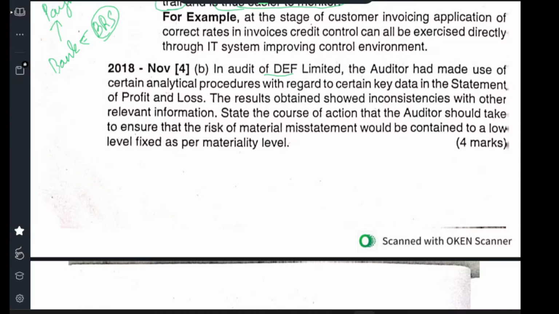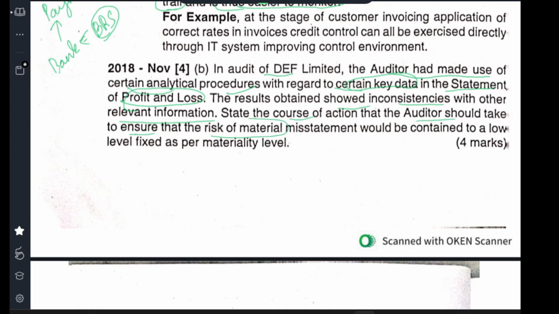The audit of DEF Limited. The auditor had made use of certain analytical procedures with regard to certain key data in the statement of profit and loss account. The result obtained showed inconsistency with other relevant documents. The results are inconsistent. State the course of action the auditor should take.